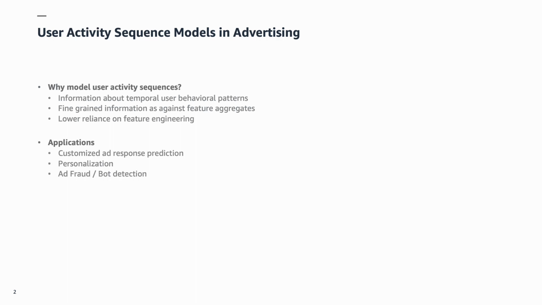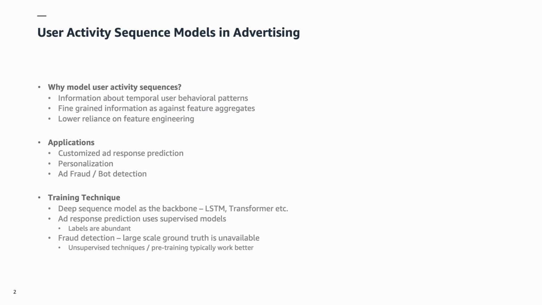Some of the downstream ad applications that benefit from modeling activity sequences are ad response prediction, where we're interested in predicting a response to an ad impression served, for instance, a view or a click. Personalization, where we're interested in serving ads that are most relevant to a user. And ad fraud or bot detection, where we're interested in safeguarding advertiser spend.